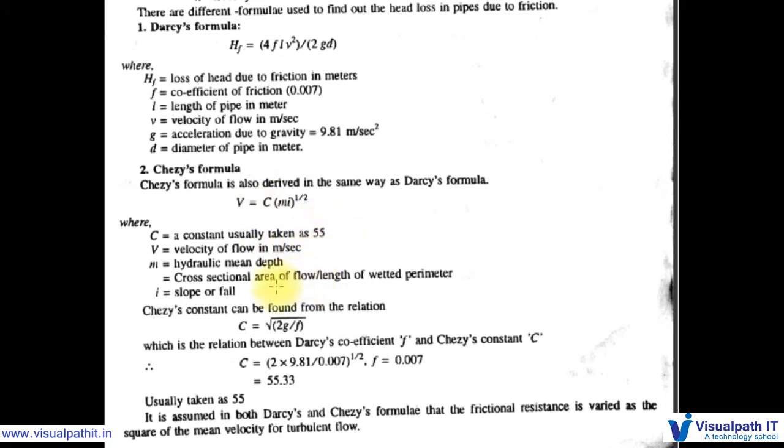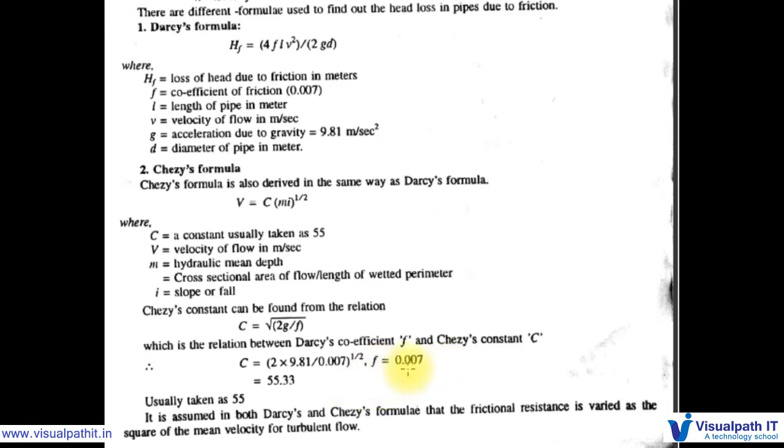But if we need to know how it has come, we can see C is equal to root 2g by f. It is a formula which is the relationship between Darcy's coefficient f, the friction loss, and Chase's constant C. C is equal to 2 into g value we know 9.81, divided by f, we know the constant coefficient of friction 0.007, whole power 1 by 2.